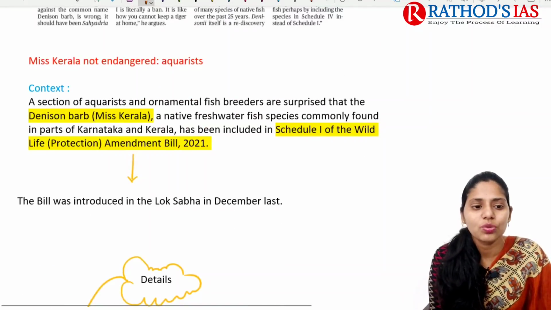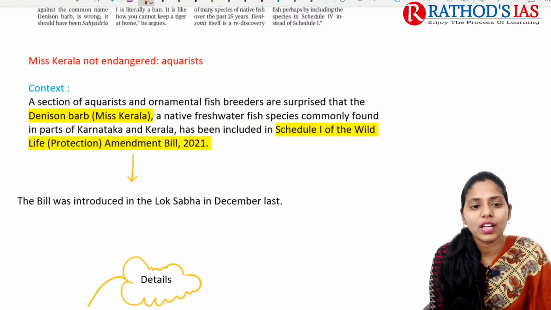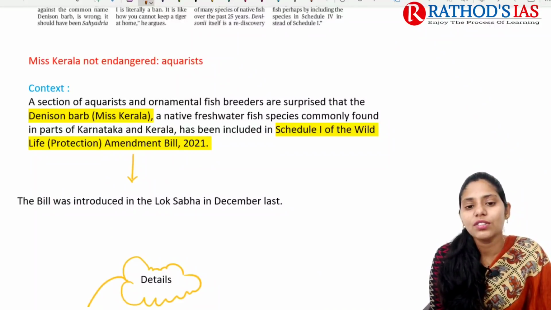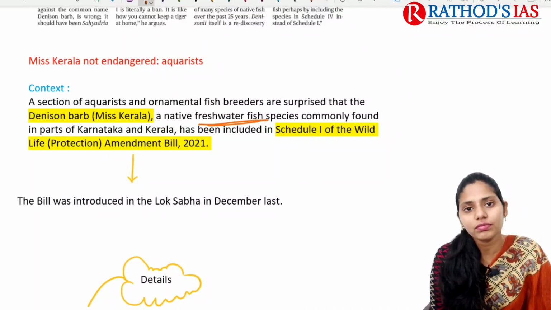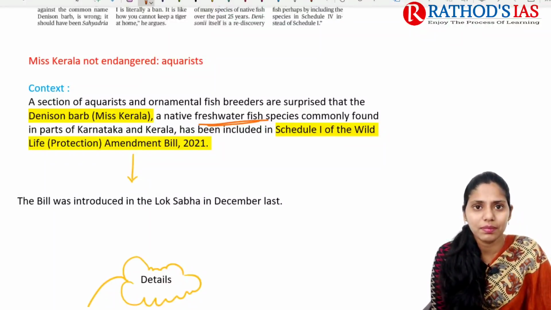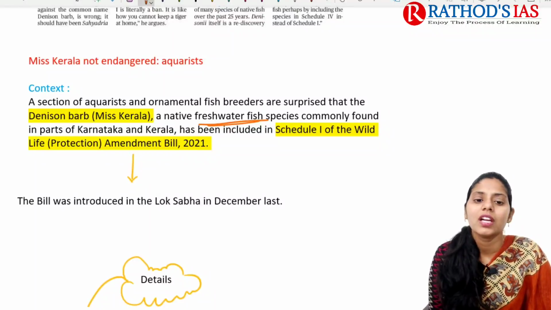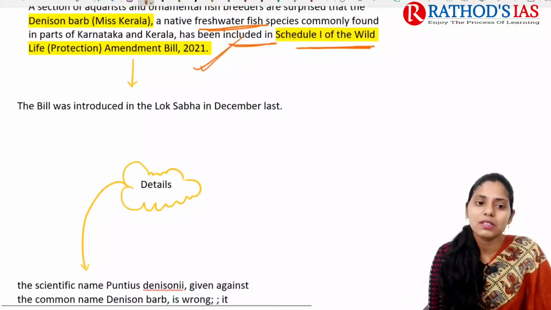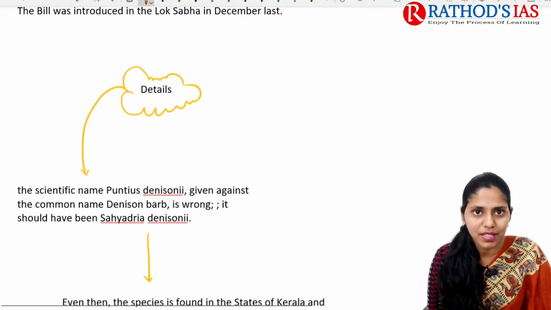If we are talking about the context, why it is in the news: a section of aquarists as well as ornamental fish breeders are very much surprised that this Miss Kerala, that is the Denison barb, a native freshwater fish species commonly seen in different parts of Karnataka as well as Kerala, has now been included in Schedule 1 of the Wildlife Protection Act under the Wildlife Protection Amendment Bill 2021, which was introduced in Lok Sabha in December last year.